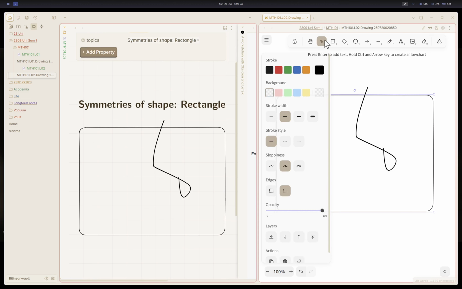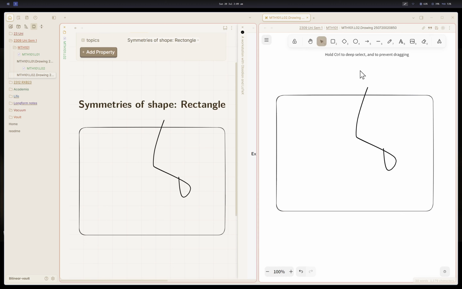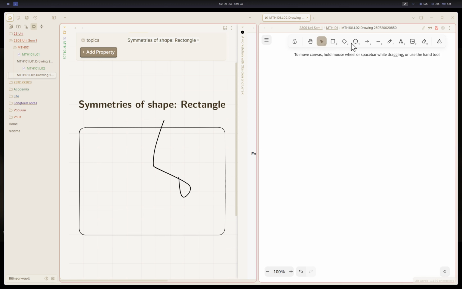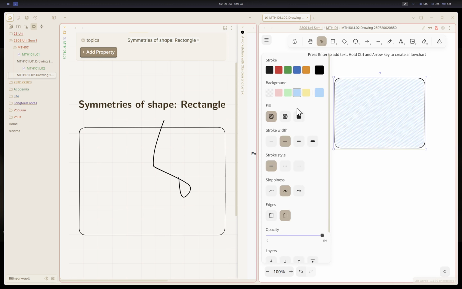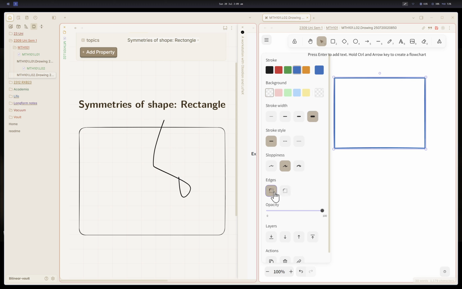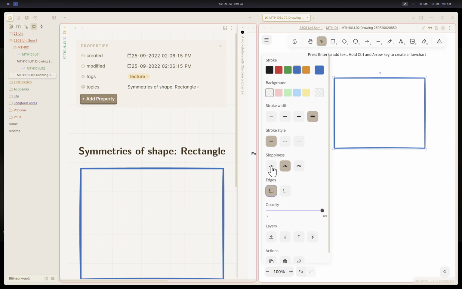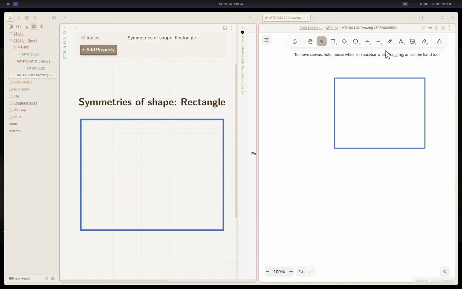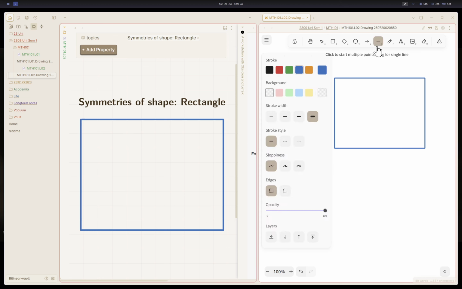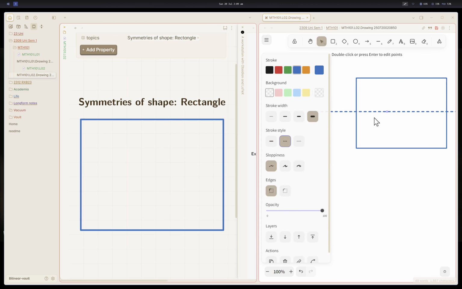Yep. So let's say you want to compute symmetries of a rectangle. You want to draw a rectangle. Maybe you don't want it shaded, but you want it bold and you want it to be a rectangle. You don't want sloppiness. Maybe you also add some dotted lines to show the reflective symmetry.